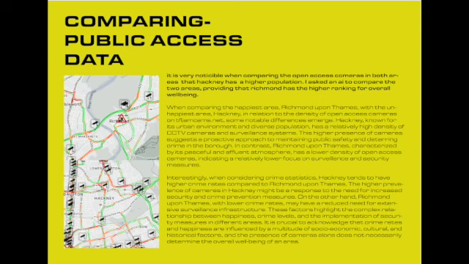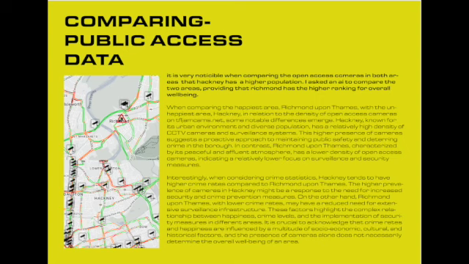In relation to the density of open access cameras on tfljamcams.net, some notable differences emerge. Hackney, known for its urban environment and diverse population, has a relatively high density of CCTV cameras and surveillance systems. This higher presence of cameras suggests a proactive approach to maintaining public safety and deterring crime in the borough. In contrast, Richmond upon Thames, characterized by its peaceful and affluent atmosphere, has a lower density of open access cameras, indicating a relatively lower focus on surveillance and security measures.